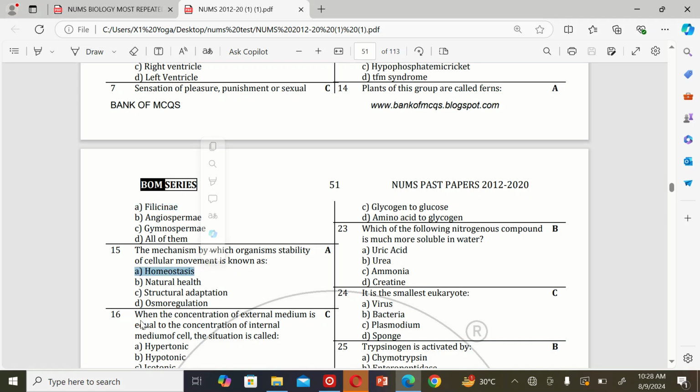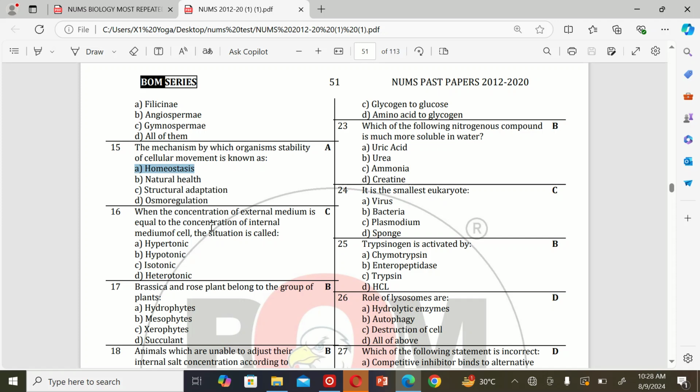The next MCQ: when the concentration of the external medium is equal to the concentration of the internal medium of the cell, the situation is called A. Hypertonic, B. Hypotonic, C. Isotonic, and D. Heterotonic. So the correct option is C. Isotonic.